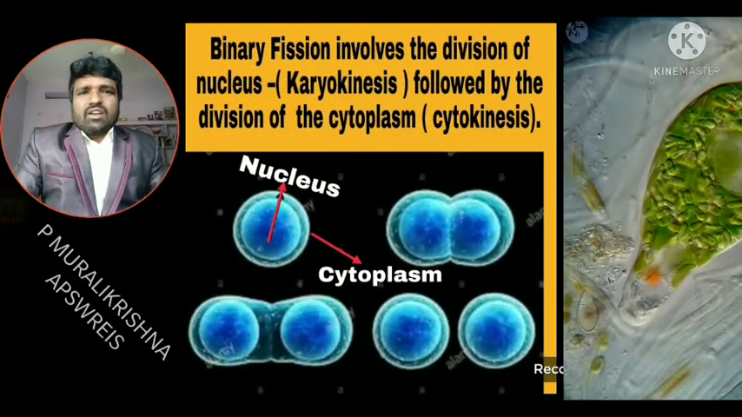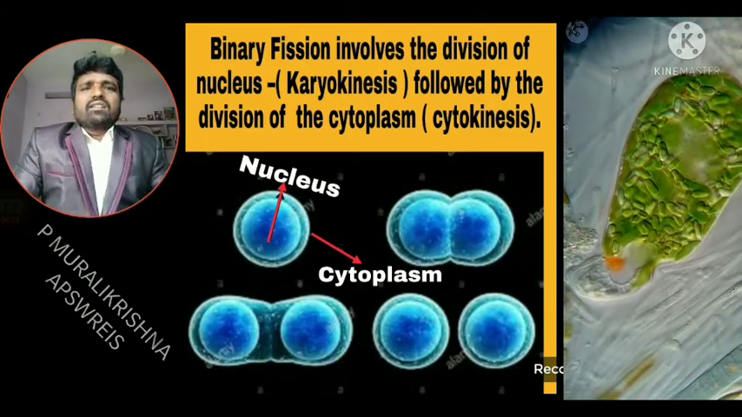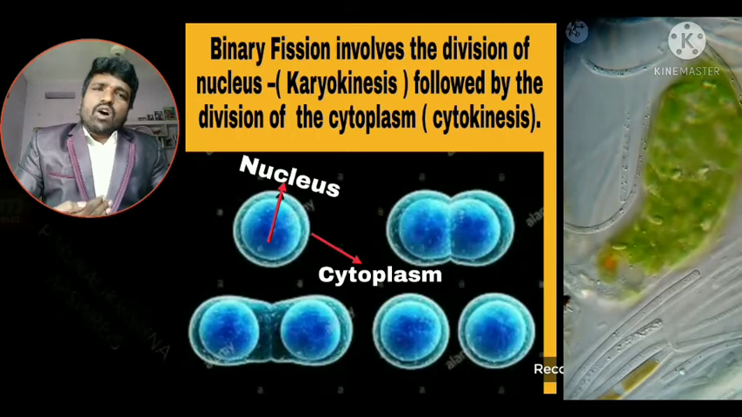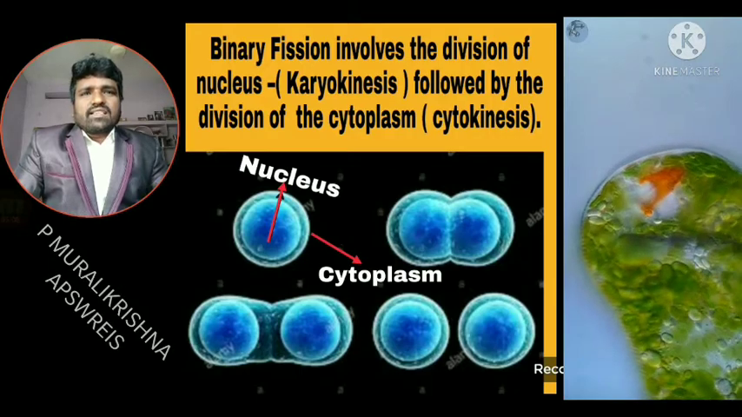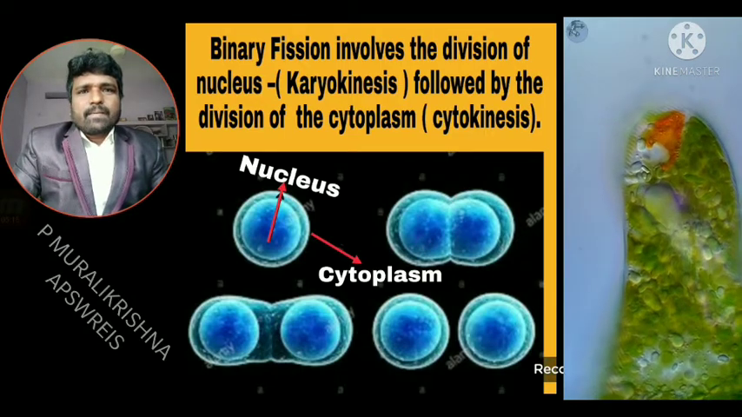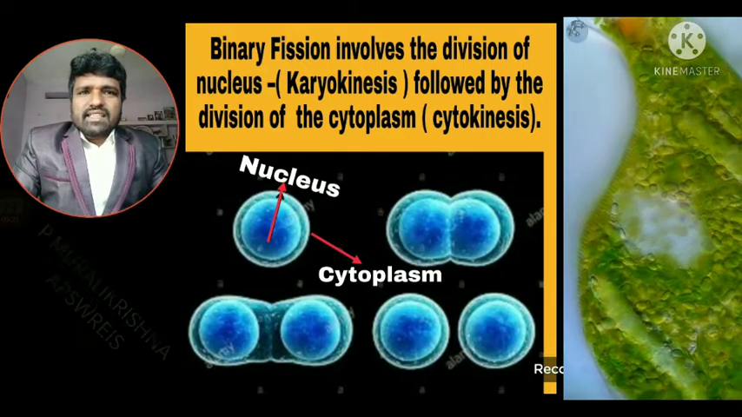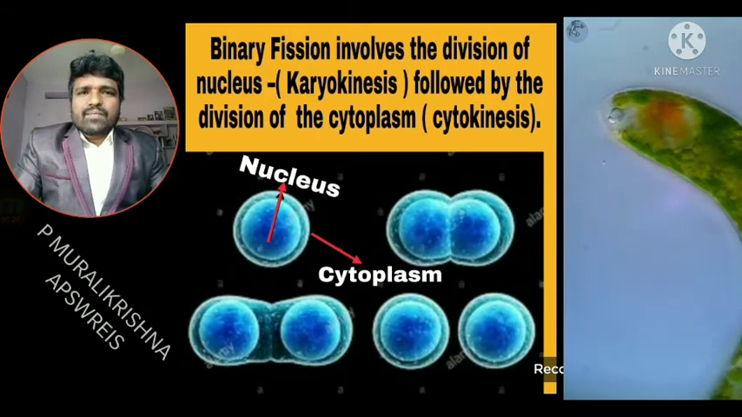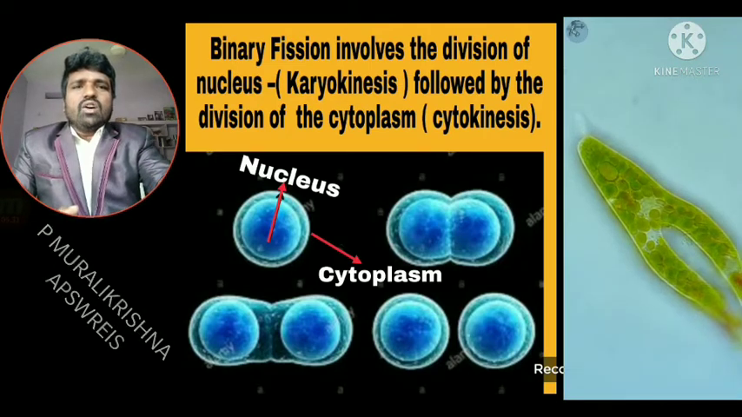Binary fission involves two steps mainly. The division of the nucleus is called karyokinesis, followed by the division of the cytoplasm, which is called cytokinesis. So binary fission involves karyokinesis and cytokinesis. Karyokinesis means the division of the nucleus, followed by the division of the cytoplasm, called cytokinesis.